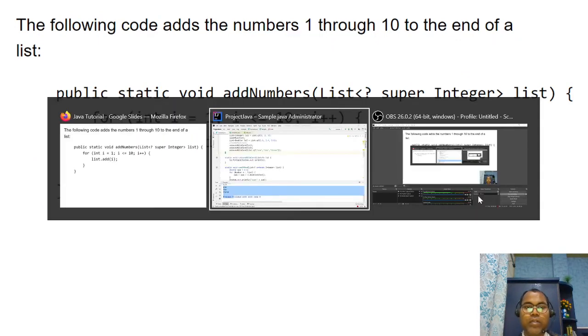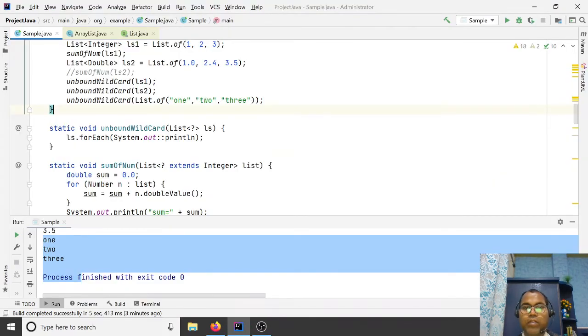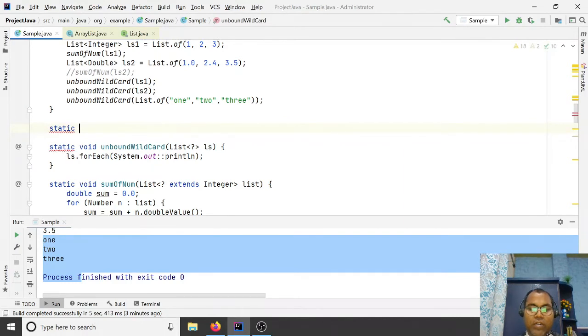Here I am writing a static void lower bound. See here, a list of, they support any superclass name you mention, like here I'm mentioning a number.